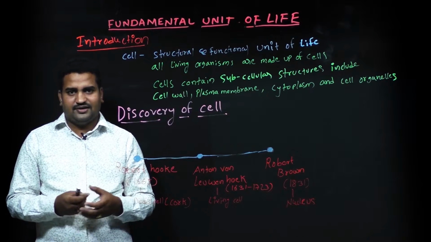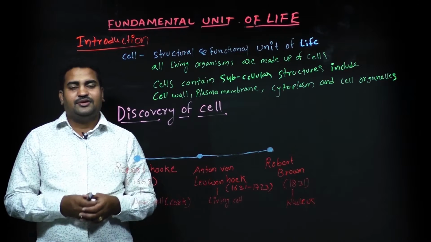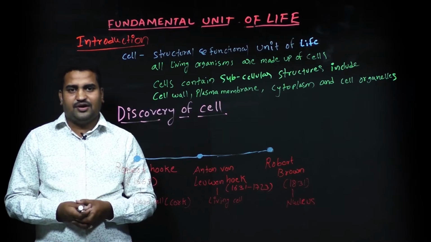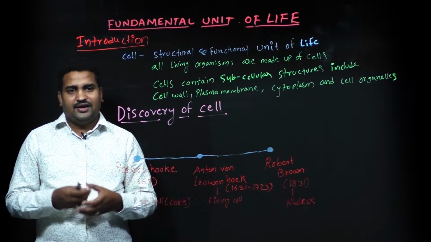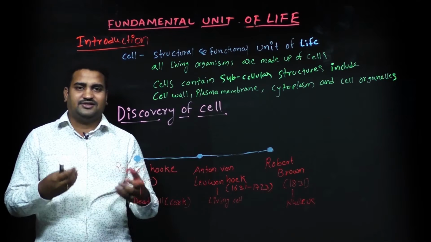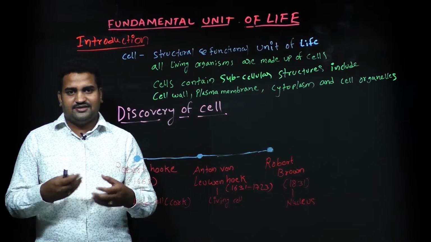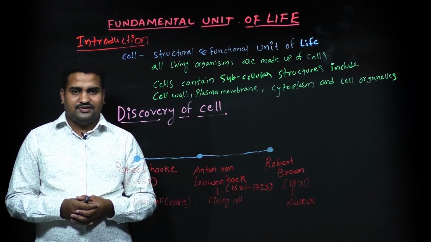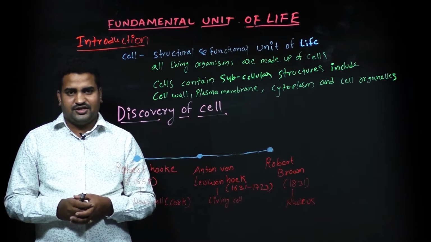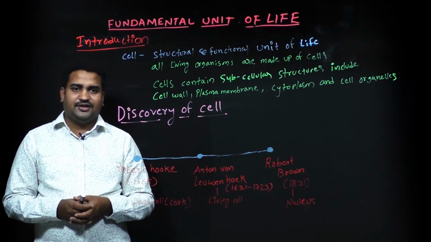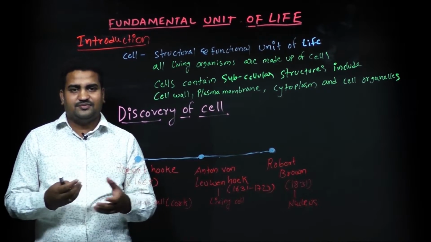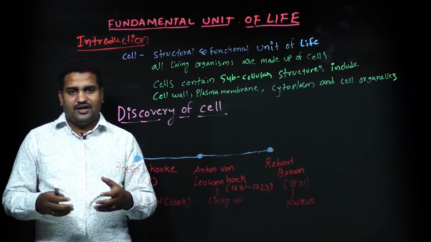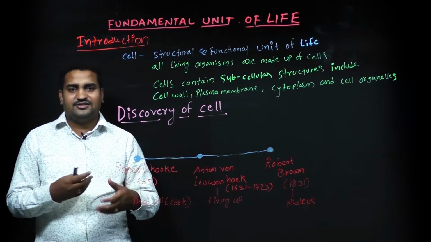In multicellular organisms, some cells together form tissue, some tissues together form an organ, some organs together form an organ system, and some organ systems form the organism. In single-celled organisms, the entire function is done by a single cell, like digestion, excretion, absorption, reproduction, everything is done in the single cell only. In multicellular organisms, these cells differentiate and form different organs and organ systems.